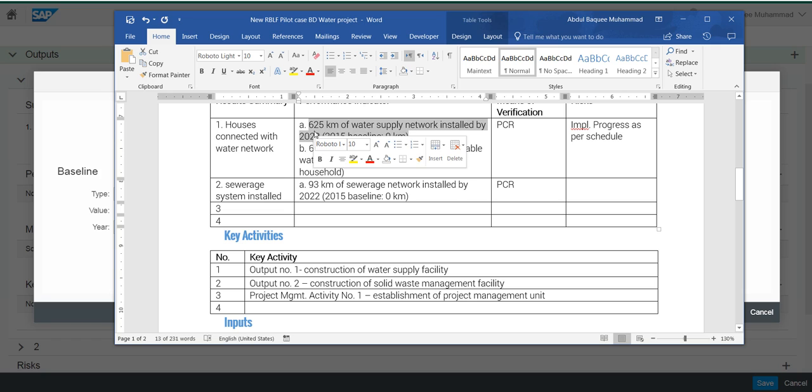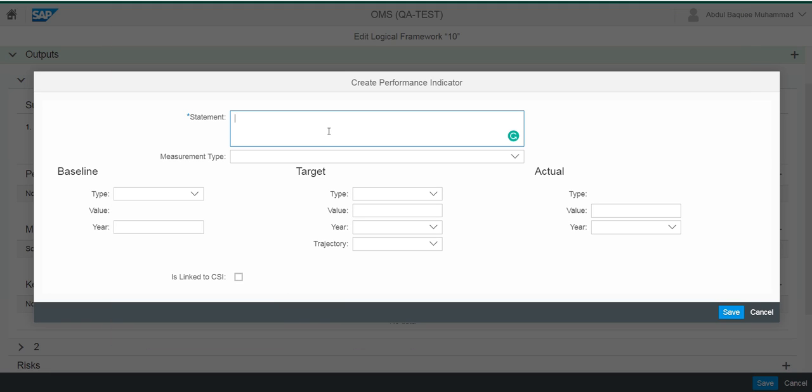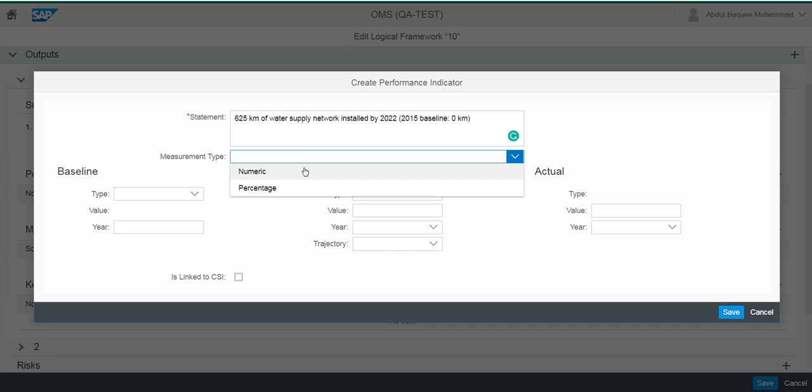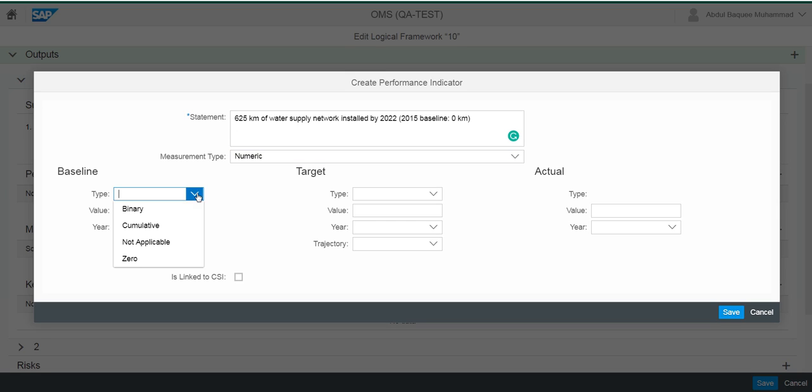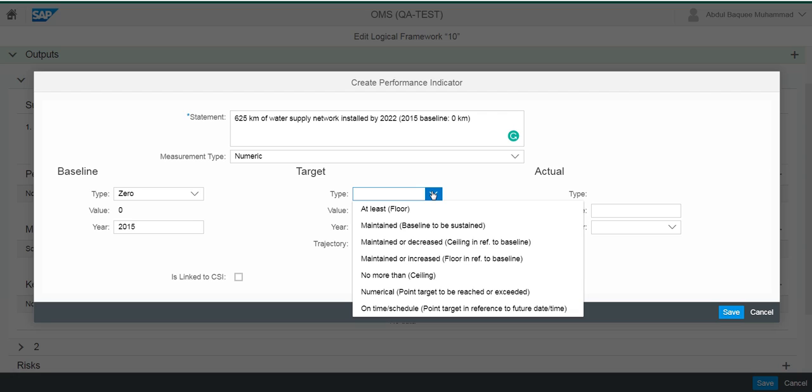Since I have explained this in detail in the last videos, I'll not spend much time. It is a numeric one, and our baseline is 0 because we assume there was no water network previously, and our year is 2015 baseline.